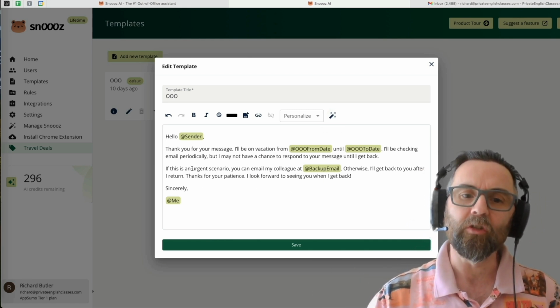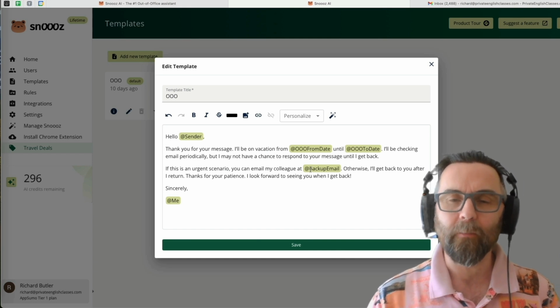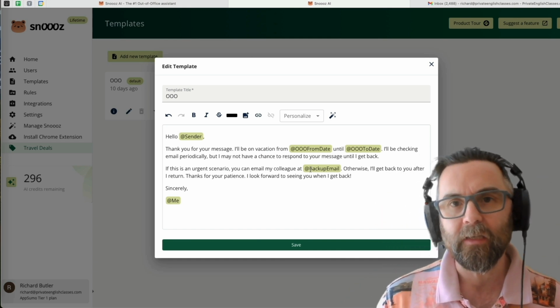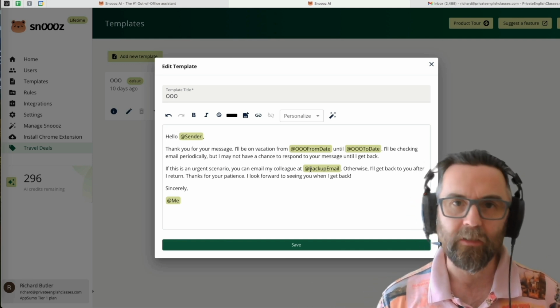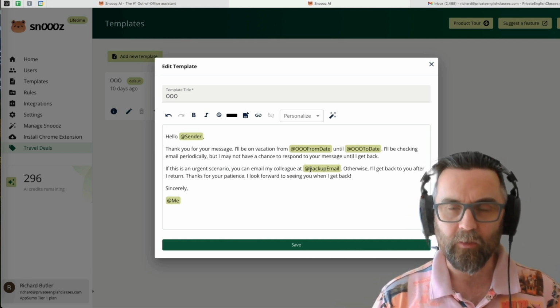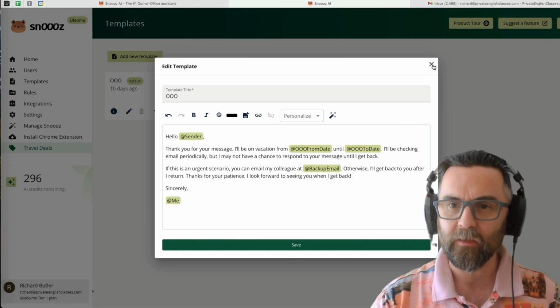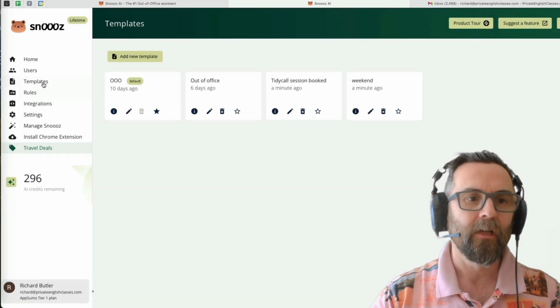One of the things that you can do is you can actually set up a backup email. So, sometimes you receive an out of office and it says, "Please contact John Smith, and he'll be able to look after your query." Well, you can do that with this as well. So let me just exit out of that.